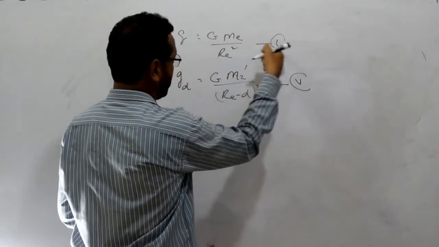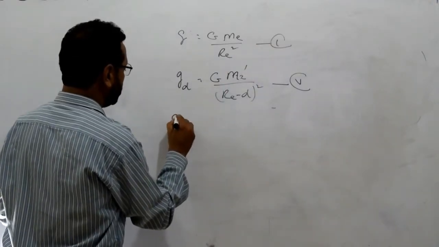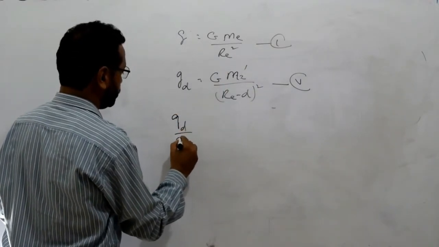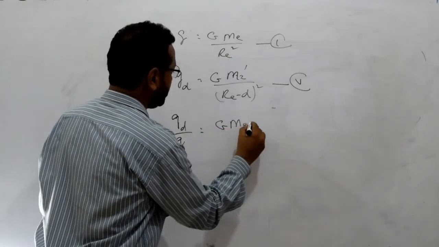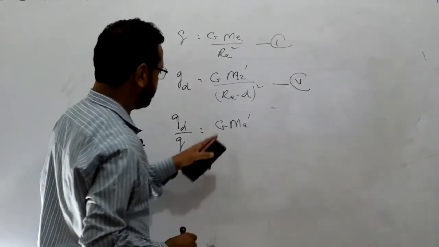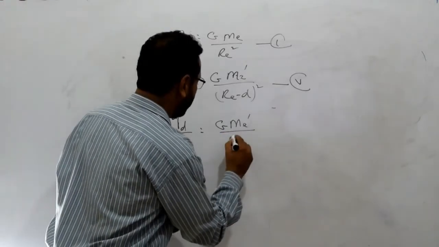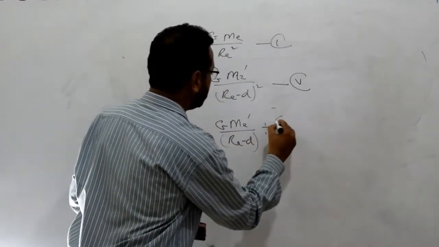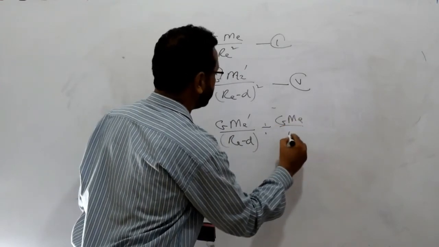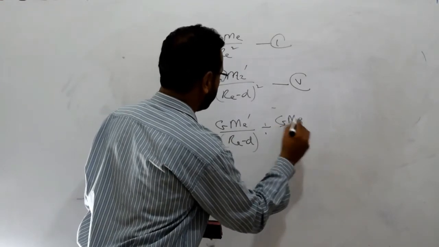So let's suppose this one is equation 5. Divide equation 5 by equation 1, so we have GD over g, that's equal to G ME dash divided by (RE minus D) whole square, divided by G ME over RE square.